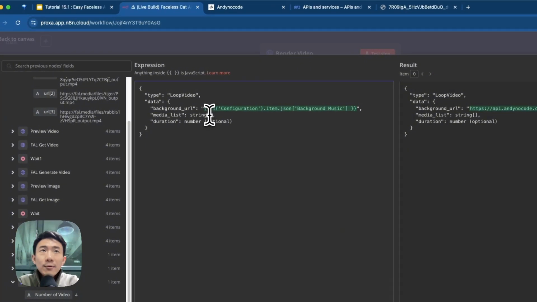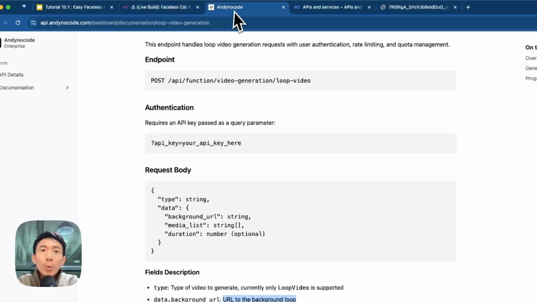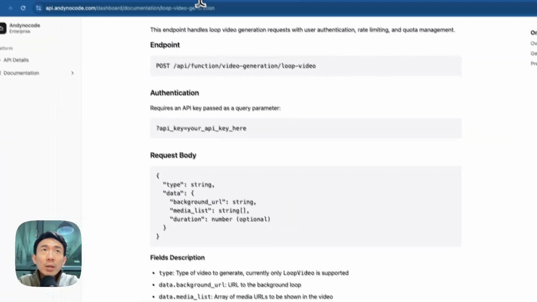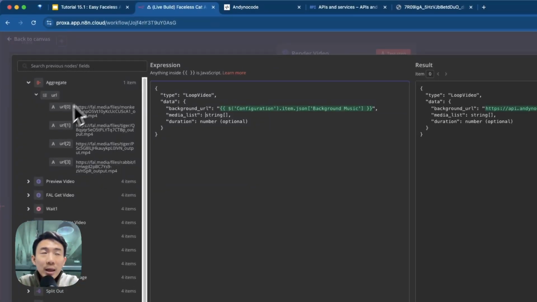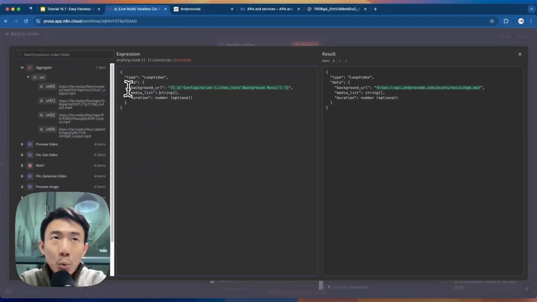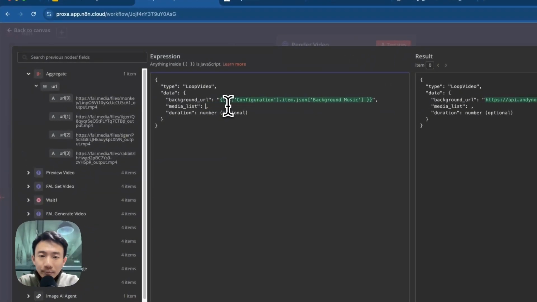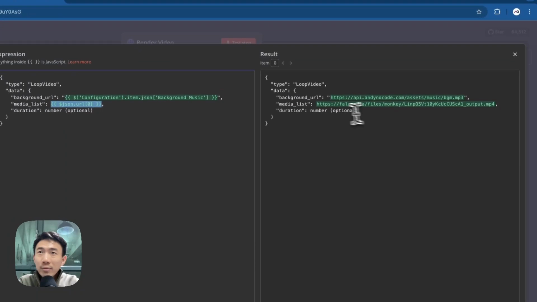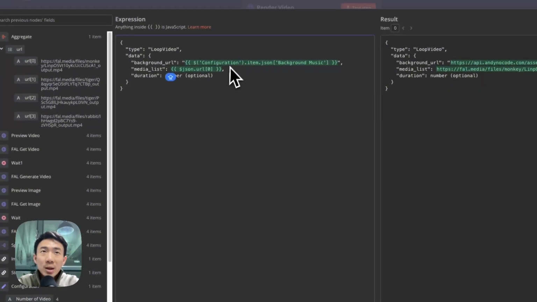Great. And then for the third item, as we can see, we need a string value, and this means array. What it means is the array of media URLs to be shown in the video. So this one is the array, this is the list that we want. First of all, we need to get the array. And if we just drag and drop, it's just going to get one item. So it is just one URL, but that is not something that we want.